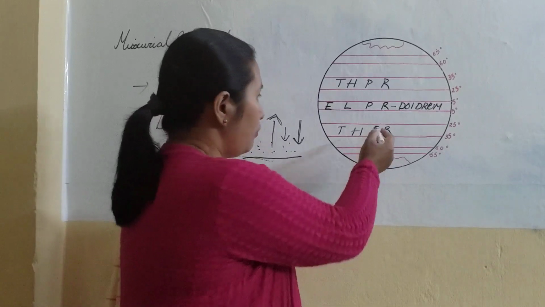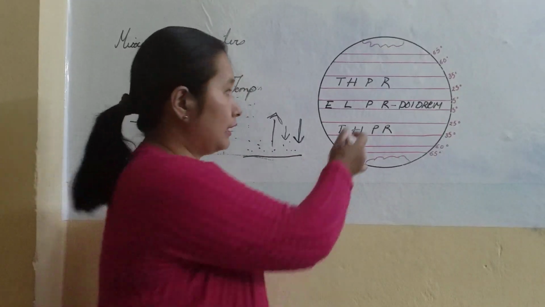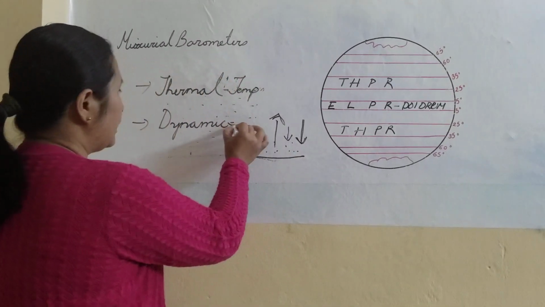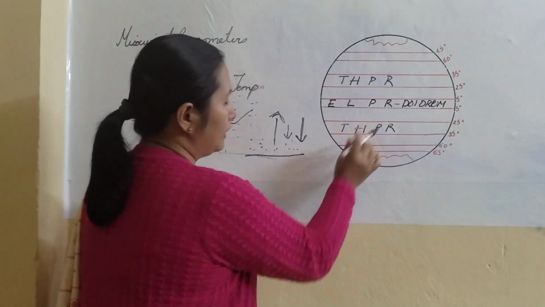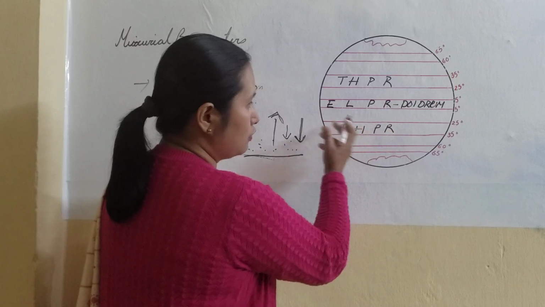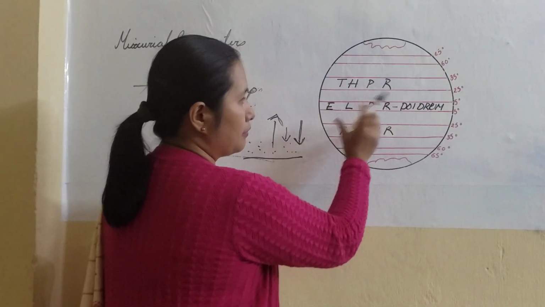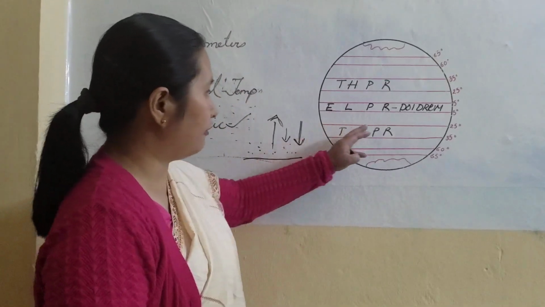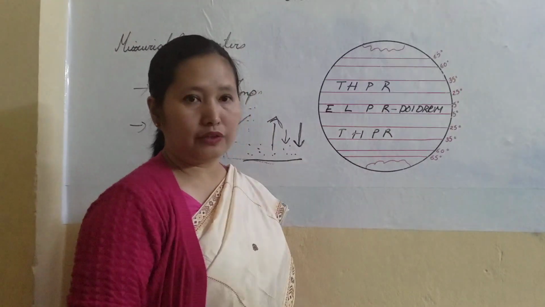So we may consider why they have high pressure instead of low pressure, just like the equatorial region. They have high pressure because of the dynamic factor. Because of the rotation of the earth, the air moves and settles in this region. So we have a high pressure region in the tropical regions, north and south of the equator.